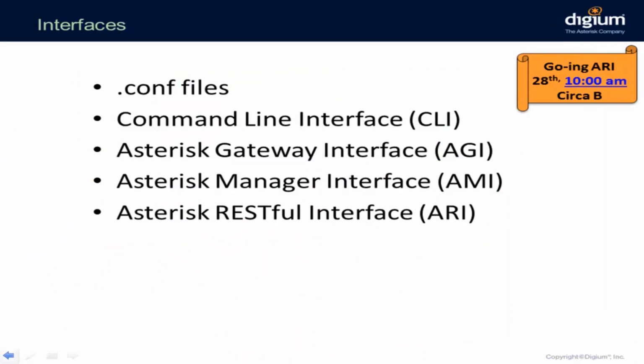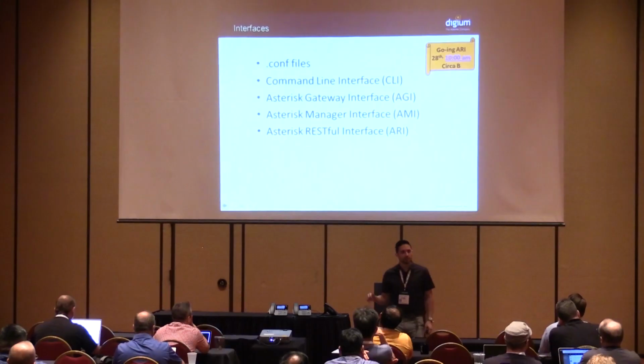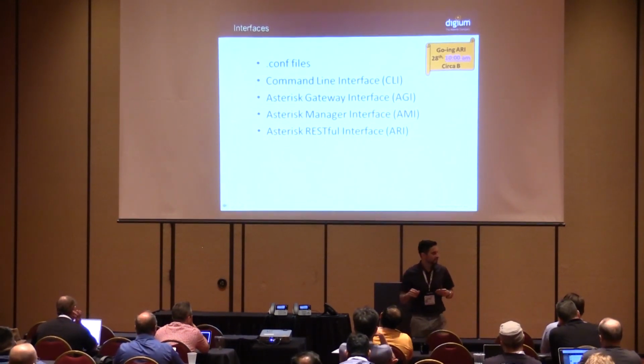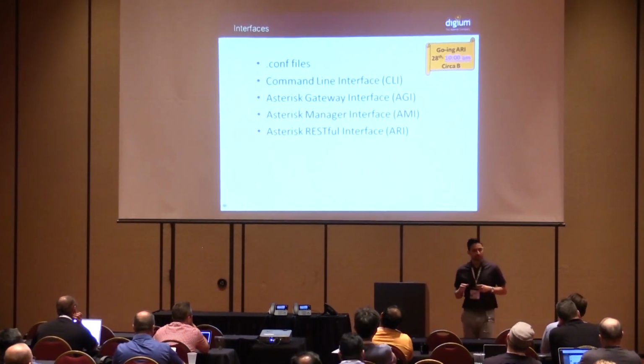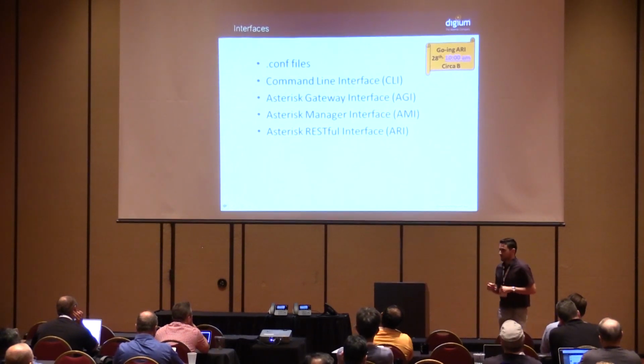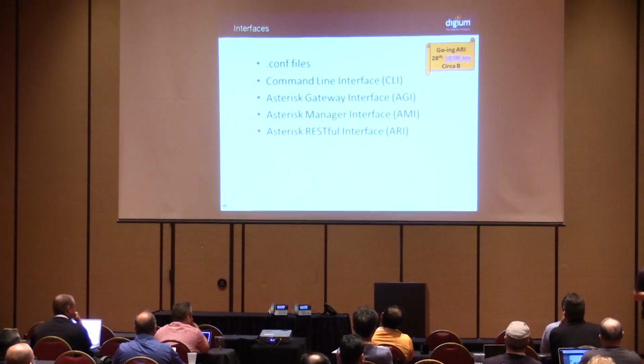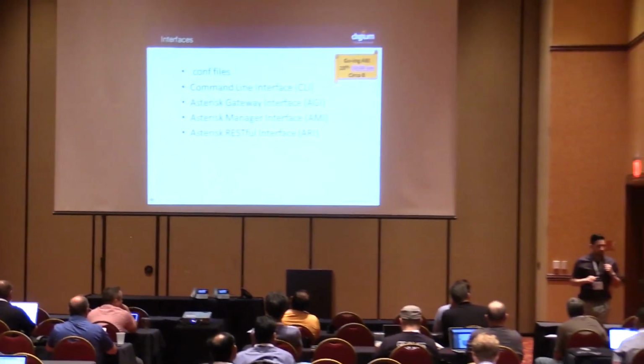One of them is AGI, so the Asterisk Gateway Interface. So now you're ready, you built your time machine, right? You have a software that is able to do time travel. Cool. And you did that in whatever language you're most comfortable with. Now, you want your Asterisk server to interact with that, so that when you pick up your phone and you dial extension 100, select the date in which you want to travel.